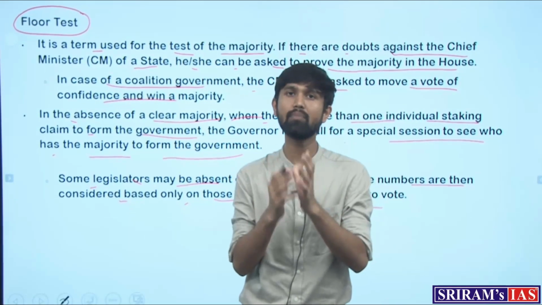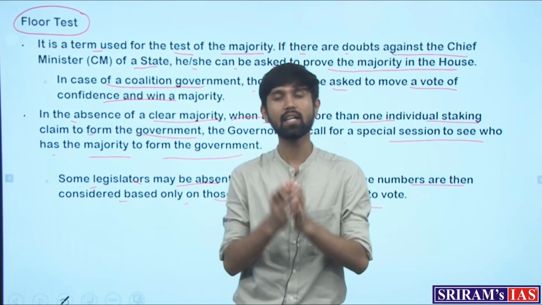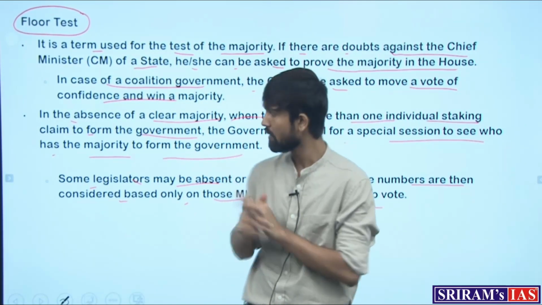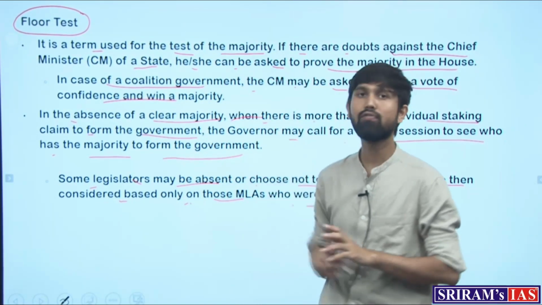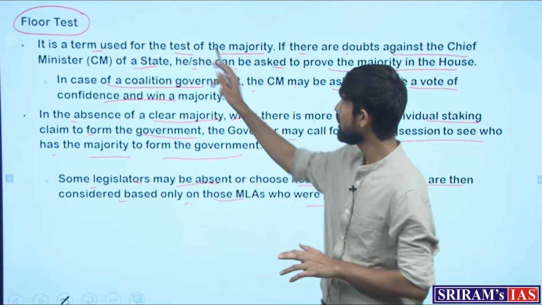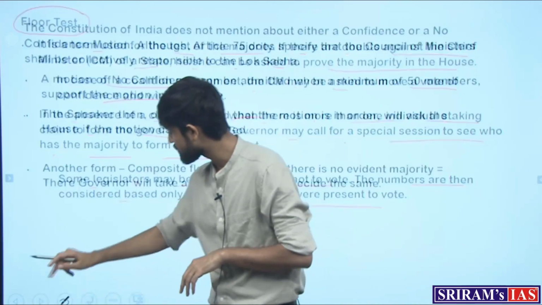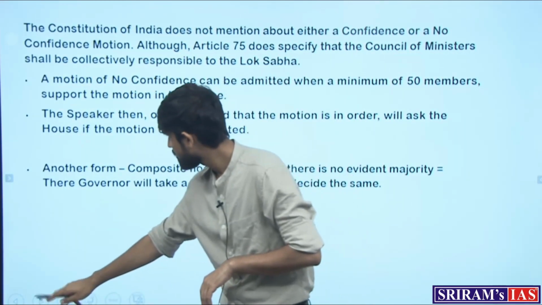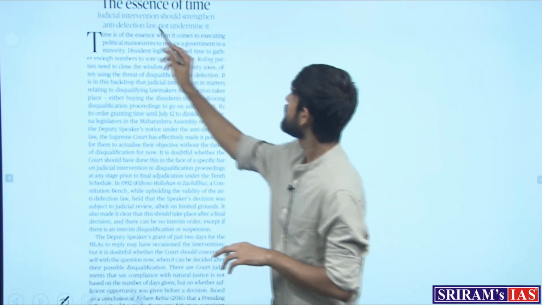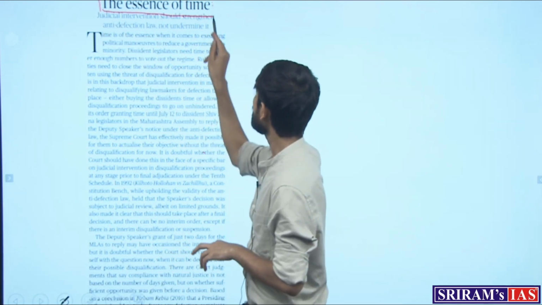So this is the concept which we have to understand in the underlying political crisis that is going on in Maharashtra. So this is the concept of floor test or a trust vote or a confidence motion. With this, let's take a look at a similar linking article to this crisis, which appears in the editorial page, which talks about the essence of time.